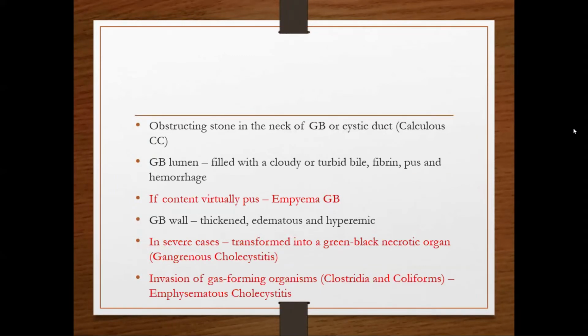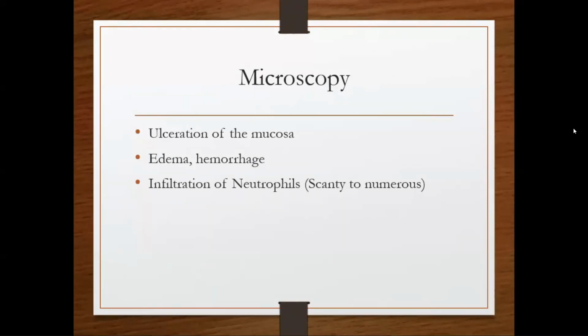And if the gallbladder is invaded by gas-forming organisms like Clostridia and coliforms, that is known as emphysematous cholecystitis. So there are three terms: empyema of the gallbladder, where the lumen is completely filled with pus; gangrenous cholecystitis, where the gallbladder becomes a green-black necrotic organ due to severe ischemia; and emphysematous cholecystitis, due to gas-forming organisms like Clostridia and coliforms.